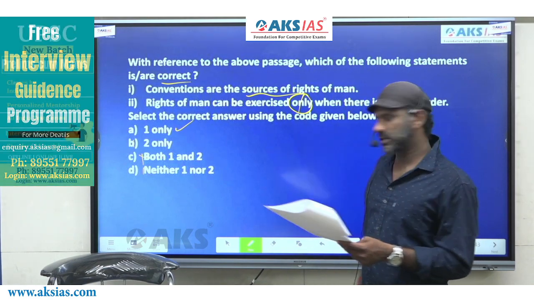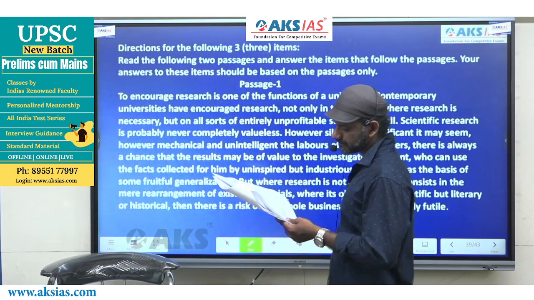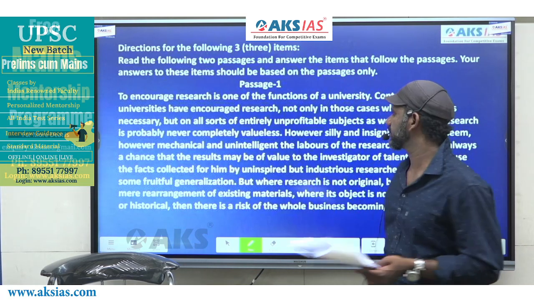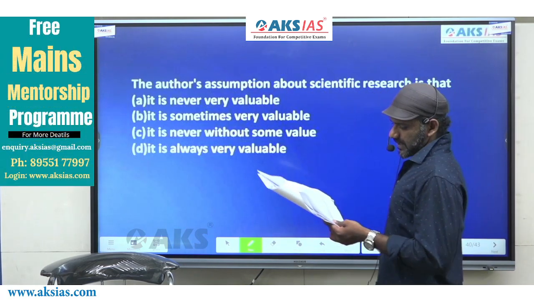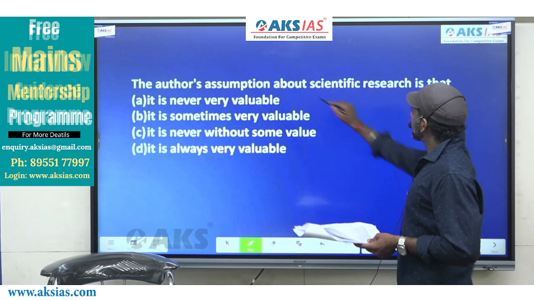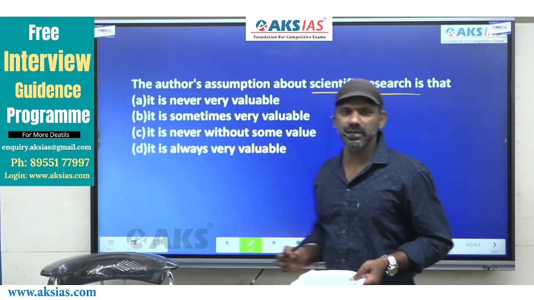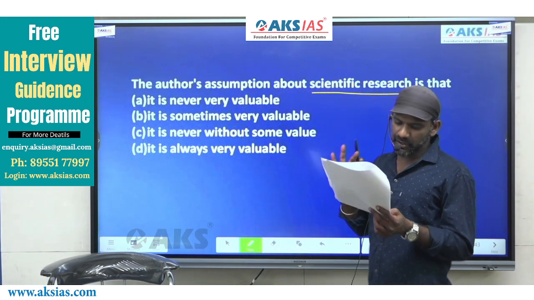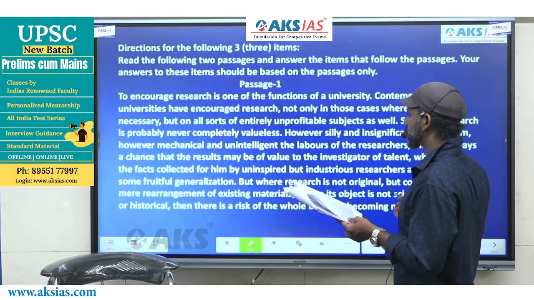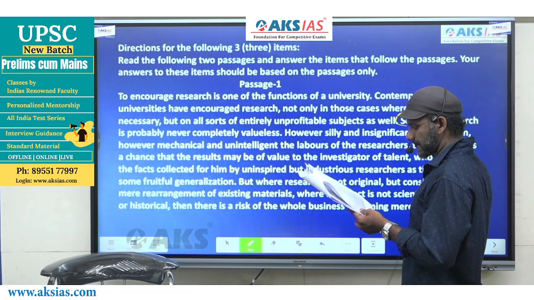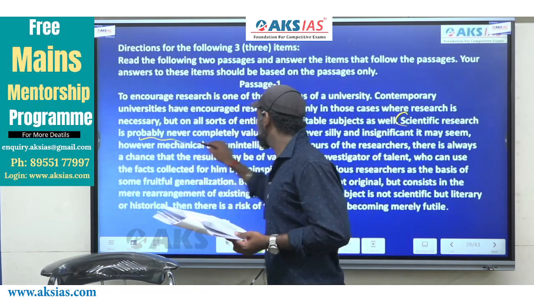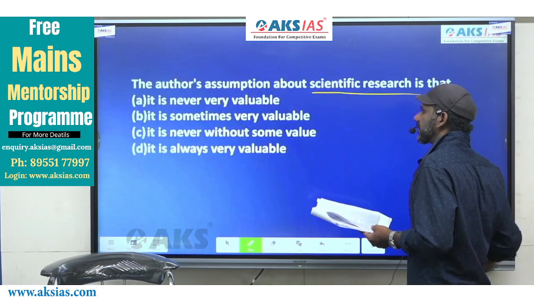Fine. We have just 3 more questions left. 2 passages. Come to the next one. We have 2 questions following this passage. I'll do it quickly. Come to the first one. The author's assumption about scientific research is that, we have the topic of the question mentioned here. What is that? Scientific research. Now, the mention about scientific research comes here actually. So we have to focus only on this sentence to get the answer to this question. I'll read the options quickly, then we'll come back to the same sentence.